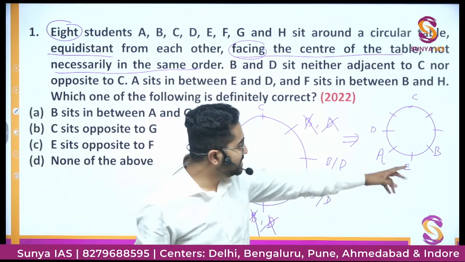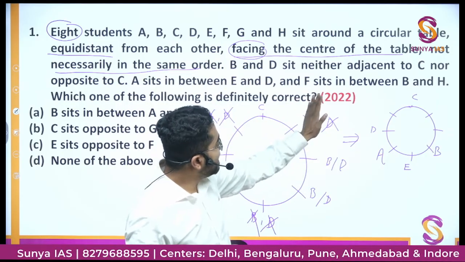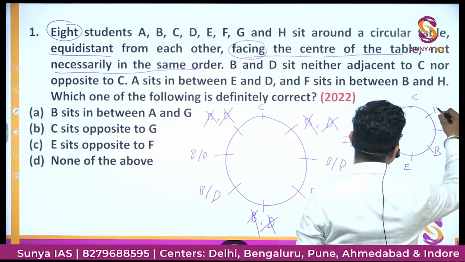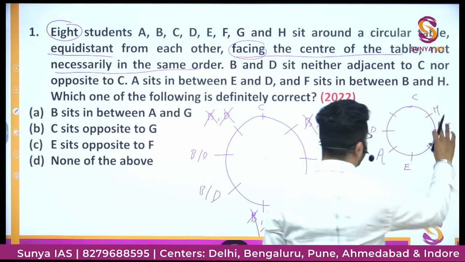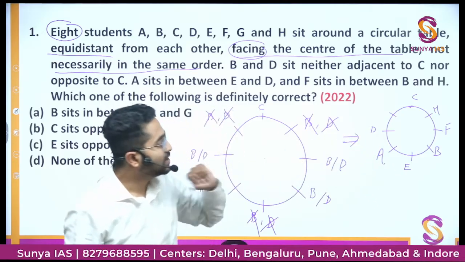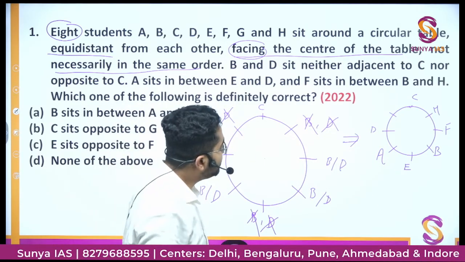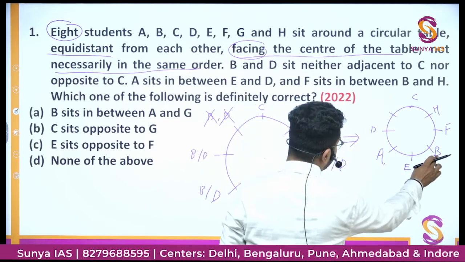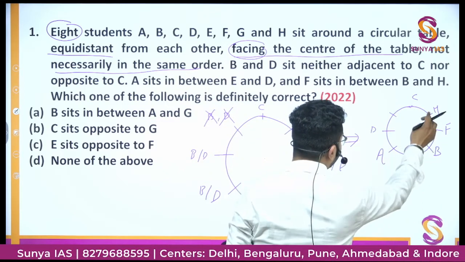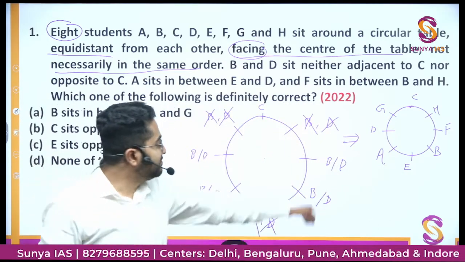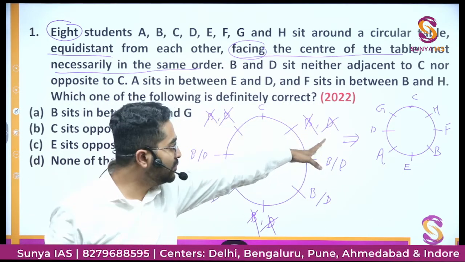If B sits here, then F sits in between B and H. Then there will be H here and F will be sitting between B and H. This would be one possibility of our diagram. Then if you see, there is A, B, C, D, E, F, then G is missing, G will come here. This is one possibility. Did you get the point?